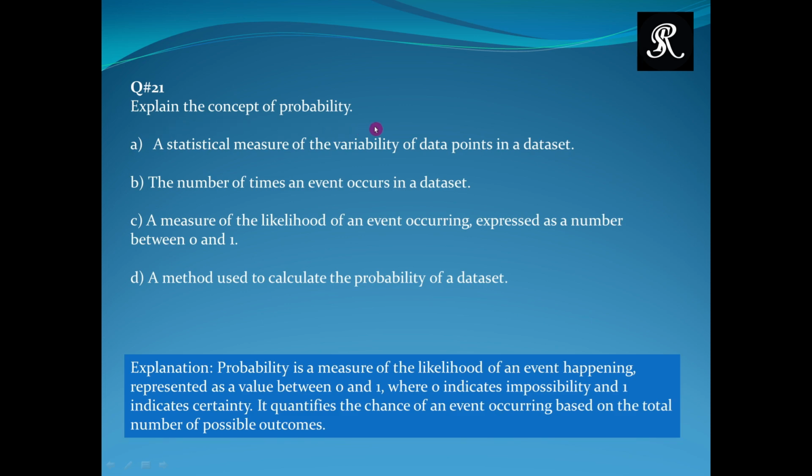Explain the concept of probability. A statistical measure of the variability of data points in a dataset, the number of times an event occurs in a dataset, a measure of the likelihood of an event occurring expressed as a number between 0 and 1, a method used to calculate the probability of a dataset. And the right option is option C.